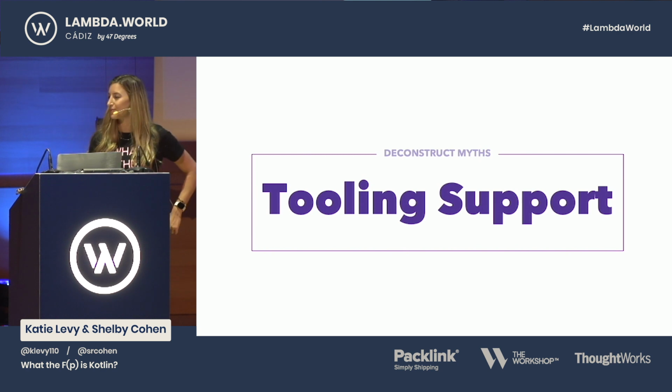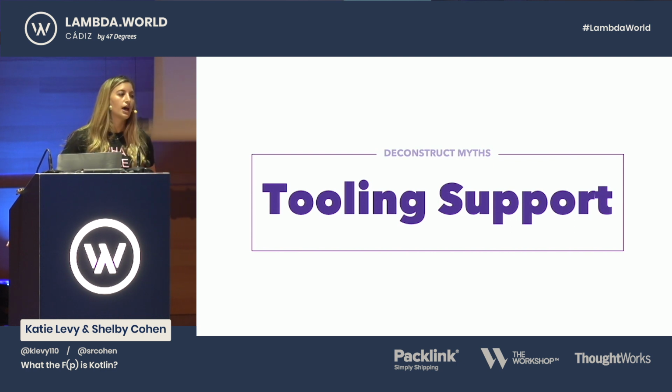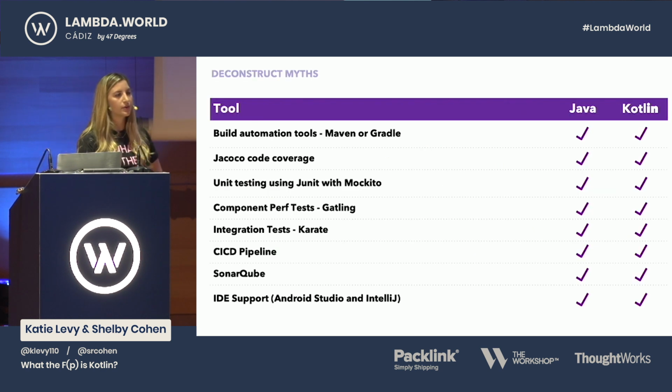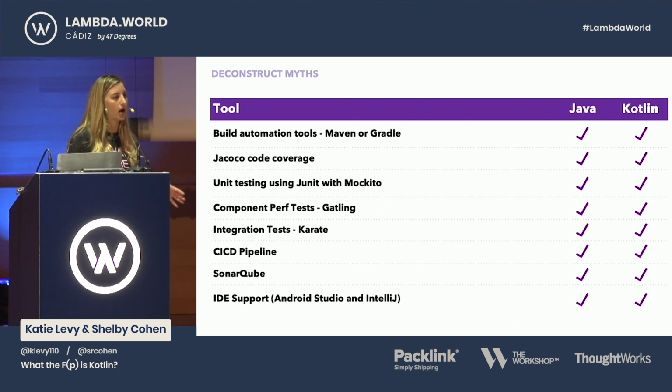So Java and Kotlin work really well together, but when we were writing our white paper, we needed to know that we had all the tooling support that we already had in Java, because with a big company, we don't want to spend a lot of time and effort having more tools to support a new language. It's a much easier argument if our existing tools will support the language. So we went through and looked at our build tools, our unit test coverage, our perf tests, our integration tests, our CI/CD pipeline, and more, and just made sure that we could have the same support in Kotlin as we did in Java.